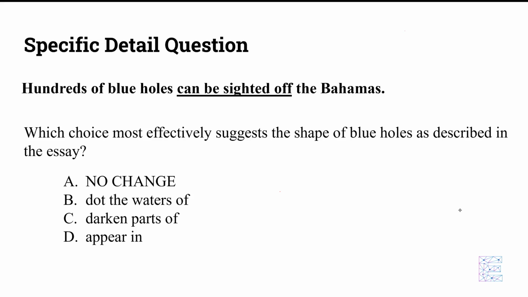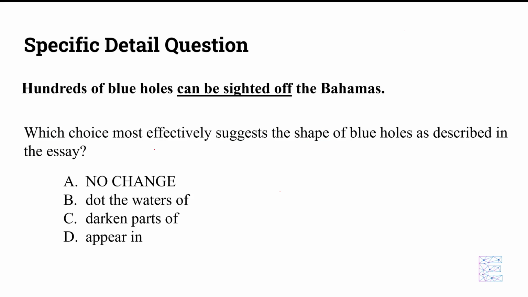Let's talk about the specific detail types of questions. On the SAT and the ACT, you will be required to answer questions that provide a very specific detail. Let's read the question and then I'll illustrate how to actually approach this. Which choice most effectively suggests the shape of blue holes as described in the essay? Right? Which choice most effectively suggests the shape?